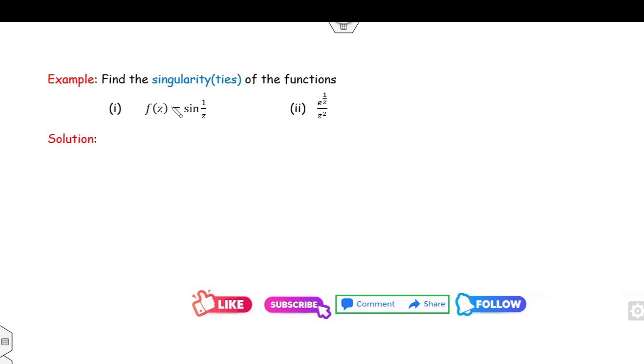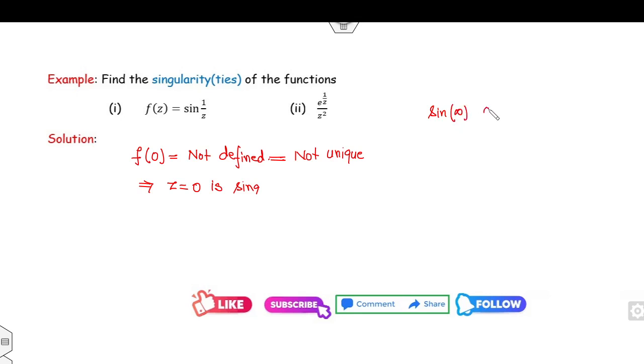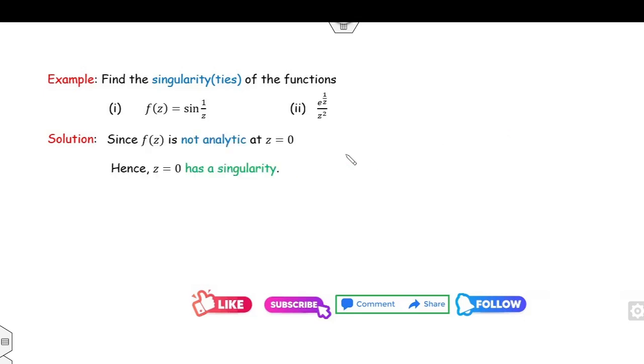The first example: firstly check whether there is any singularity or not. Clearly say, what is the value of f of 0? The function is not defined because it's sin of infinity. This implies z is equal to 0 is my singularity. Not defined means the function value is not unique. Why? Because sin of infinity lies between -1 and +1. So that means it is not unique. So once it's not unique, the function is not analytic, and hence it has the singularity.